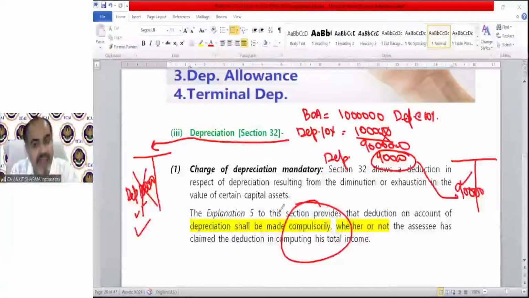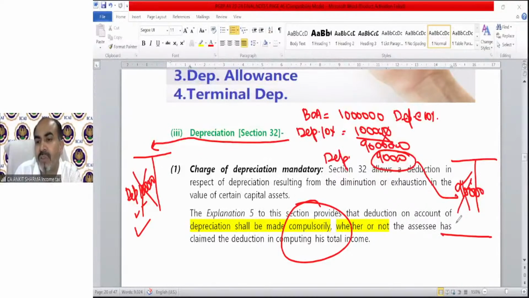So for next year, the value will be 9 lakh rupees, assuming that you have claimed it. Even if you have not actually claimed it, we will assume it is deemed to be claimed by the assessee. So for next year, you can only claim 90,000. For example, if he does not claim next year also, then the remaining value is 8,10,000.